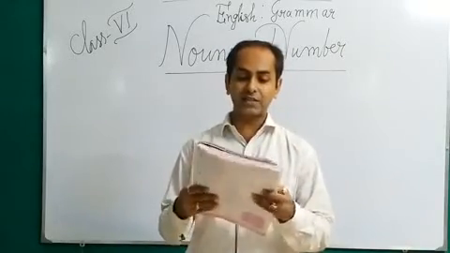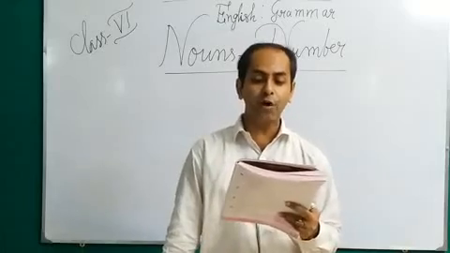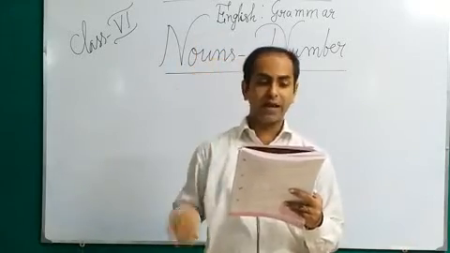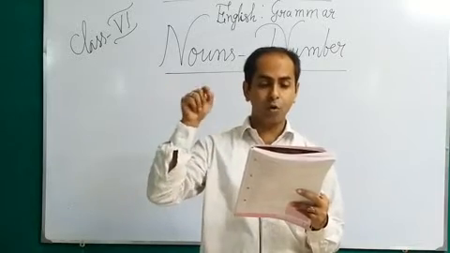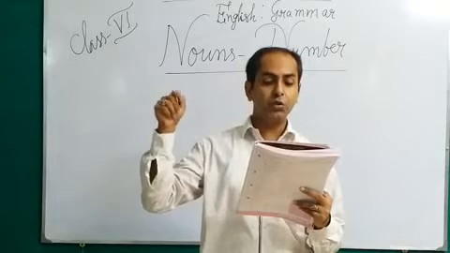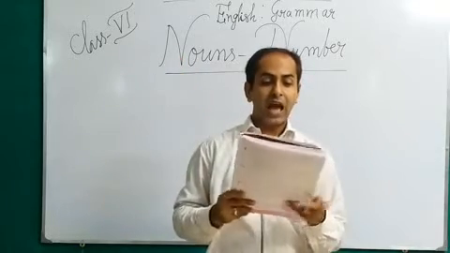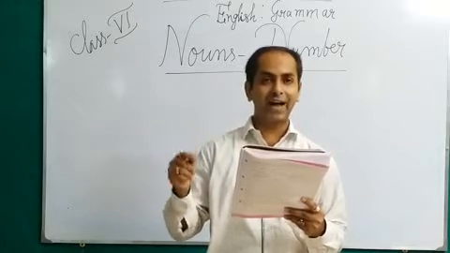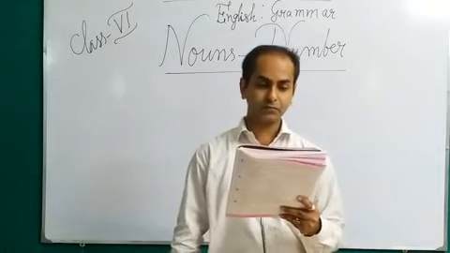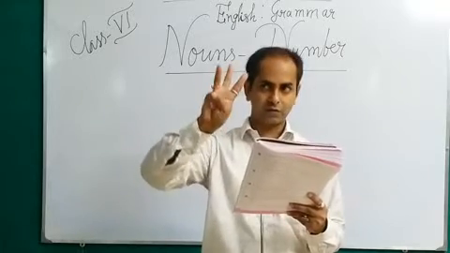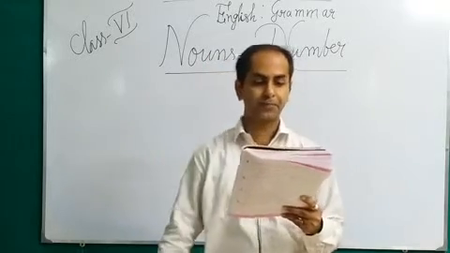Figures and letters are changed to plural form by adding apostrophe s. Like four 4's, 4 apostrophe s. Q, then Q's, Q apostrophe s. Add 2 6's to the 3 4's and find the total. That means 2 6's and 3 4's.